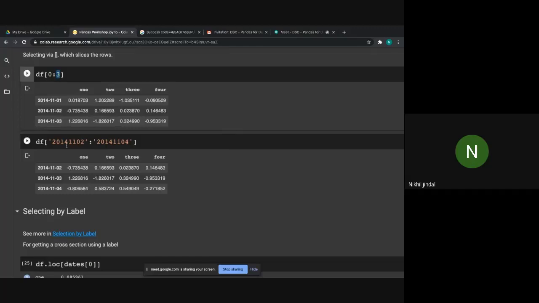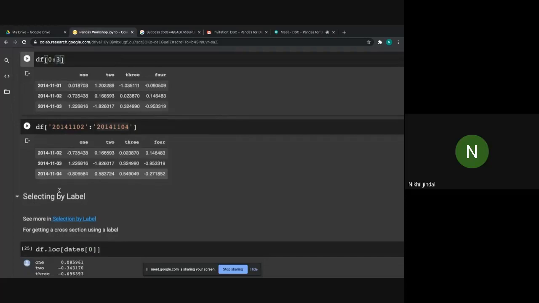But if we use the labels, or the column names or the row index names, then this value will be included here. Okay, 2 3 and 4, you can see included, but here index value 3 is not included because we have passed index values, but here we have passed labels, or you can say the index names, to print the data frame. So we got these 3 rows starting from 2 up to 4. Okay, 2 3 and 4.